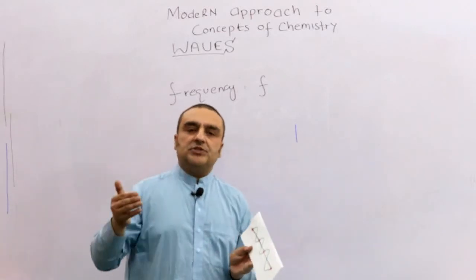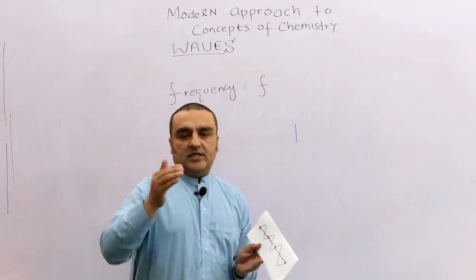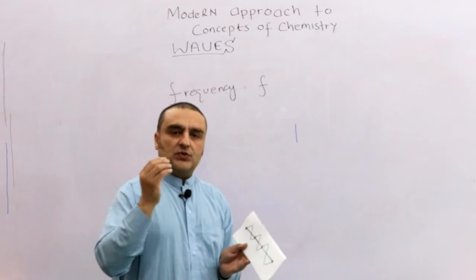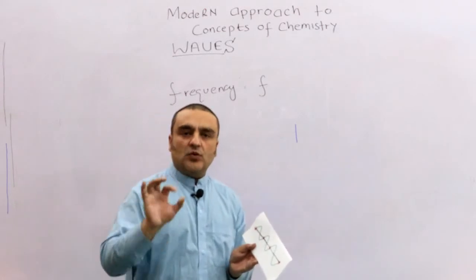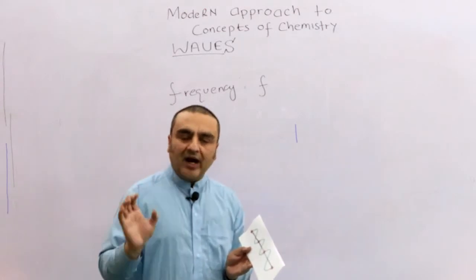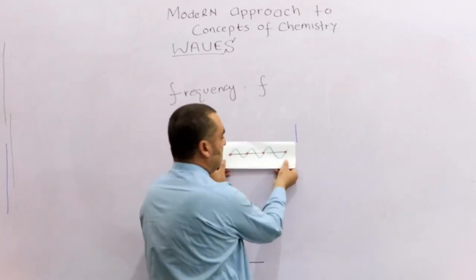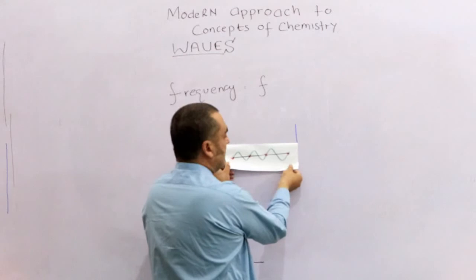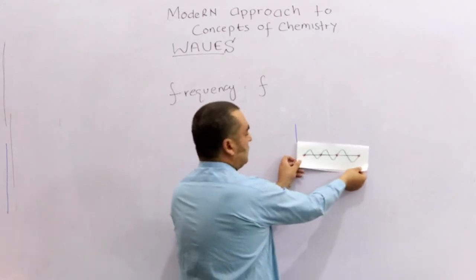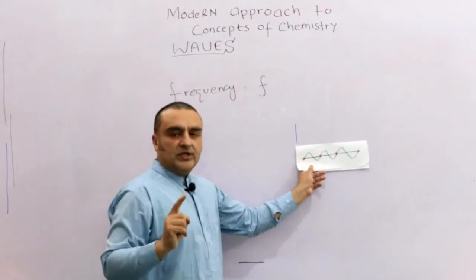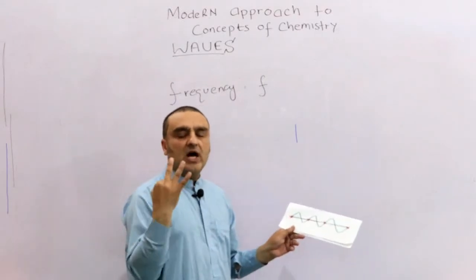But there is another terminology which is used for it. It is called hertz. So cycle per second or wave per second is called hertz. So if these waves pass through this line in 1 second, what you saw, 3 waves just passed through this line in 1 second, so it is 3 hertz.